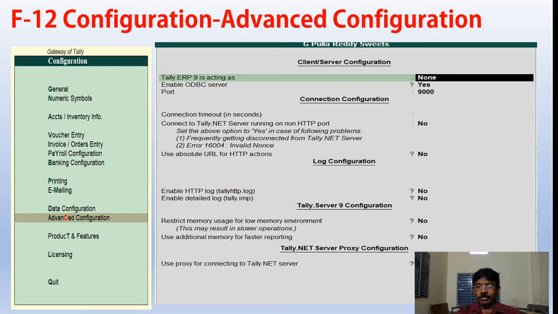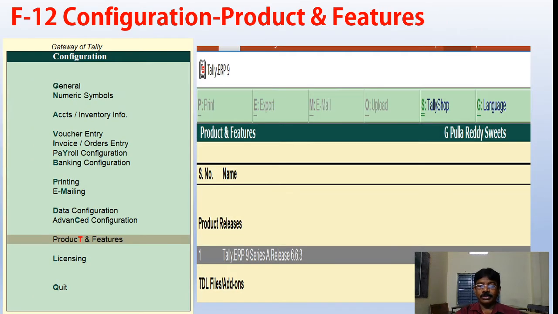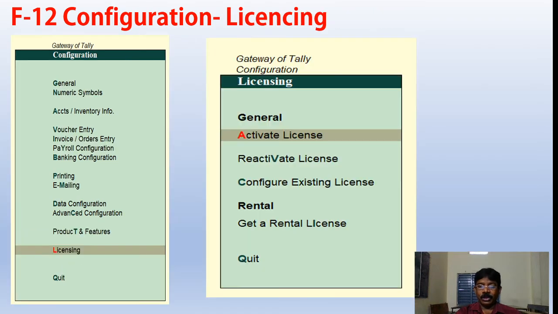And URL, HTTP configuration, and log configuration, Tally server 9 configuration. Tally.net is useful for connecting our head office or our fellow companies. Then we have to set this yes, then Tally.net will be available on the menu. Then coming to the product features, Tally software features, which release it is, whether we are in the advanced one or not, that will be shown to us.